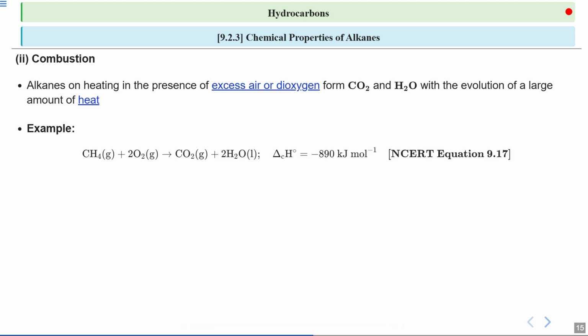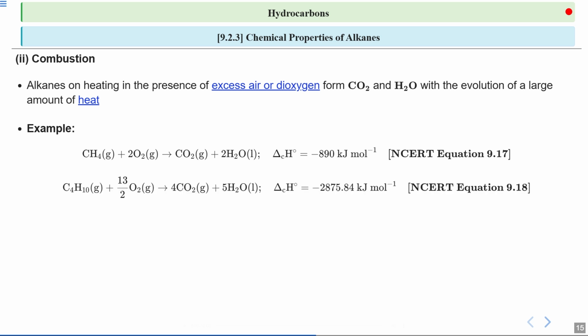Here is the chemical equation for the combustion of methane. Methane reacts with oxygen to produce carbon dioxide and water, releasing 890 kilojoules of energy per mole. This is a typical exothermic reaction, meaning it releases energy. How much energy does it release? It releases minus 890 kilojoules per mole of energy.